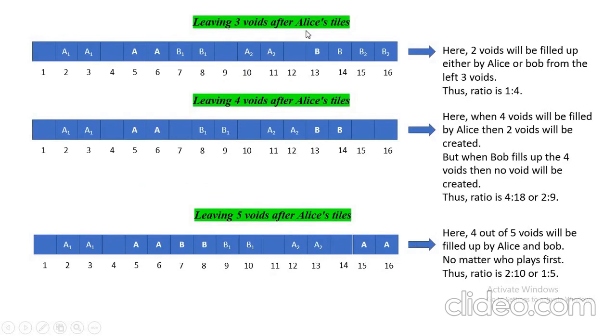Leaving 3 voids after Alice tiles. Here A1 and then 3 word void. Ignore this bold A for now. Then B1, then A2, then B2. Okay. When they come back and start filling this, then either A or B, they will leave one.